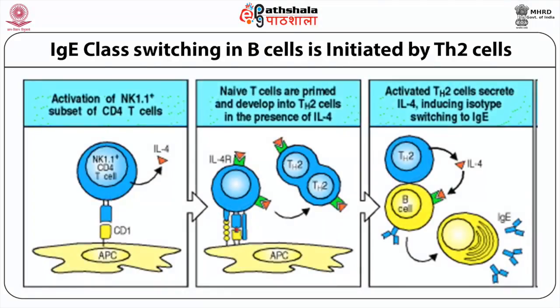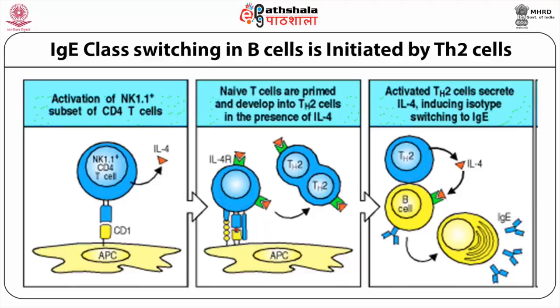Let us look at the IgE class switching in B cells, which is initiated by Th2 cells. This slide shows, in the first panel, in the first step, activation of the NK1.1 positive subset of CD4 T cells.